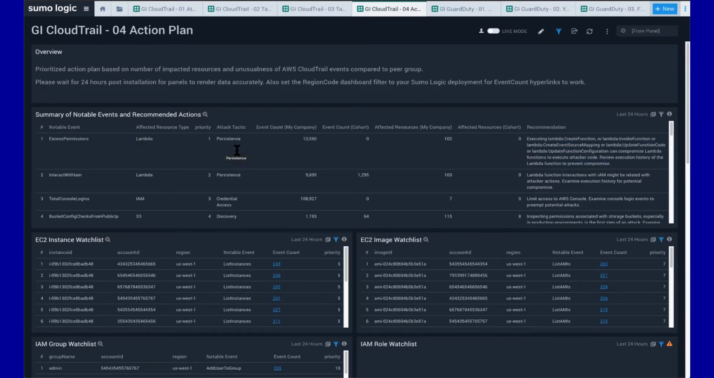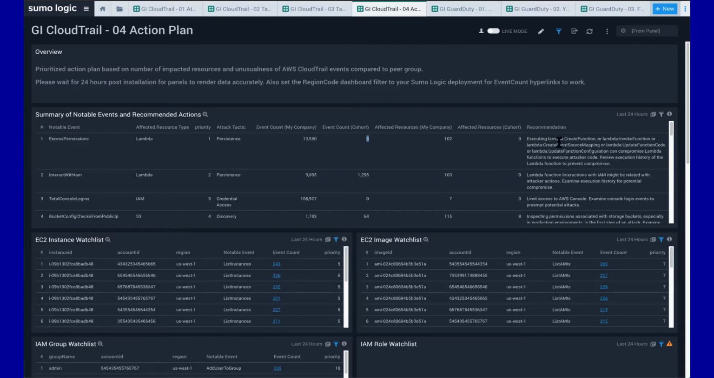The next question you might have is, how are we prioritizing these things? And well, simply put, we're using 2 factors. One is the affected resource type, however many of those may be or how you want to group them, combined with the difference between the event count that is for my company compared to the comparable event count for my cohorts, okay? So when this number is significantly large, that will obviously bubble that up as a higher priority.